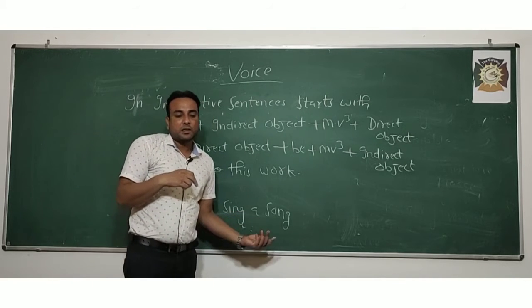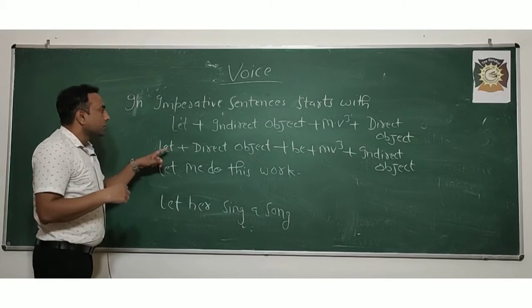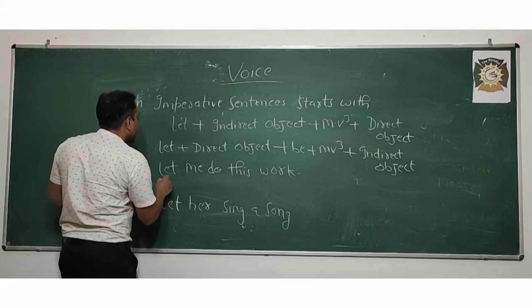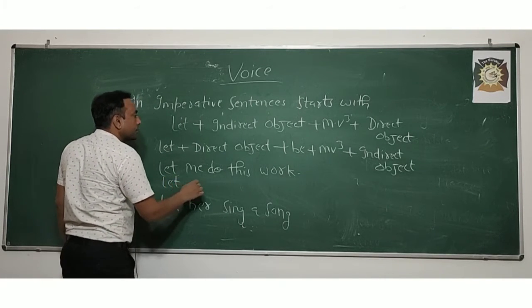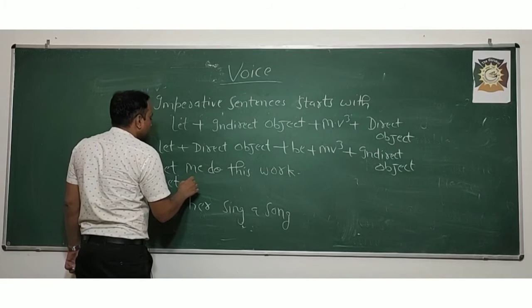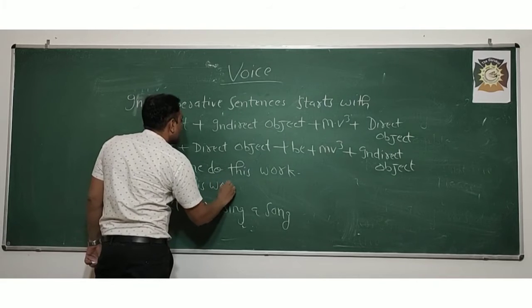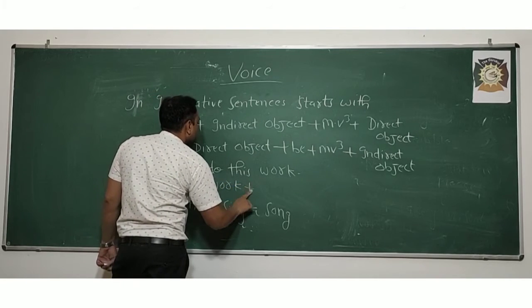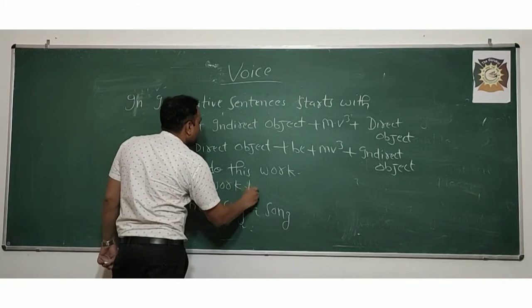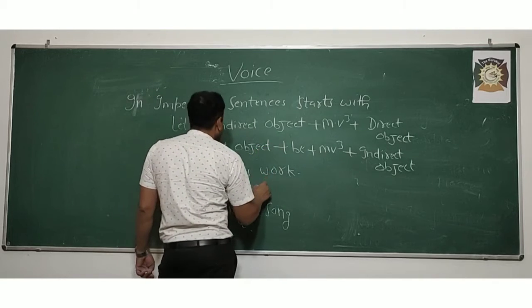So how to change? Let her sing a song. The formula is: let will remain as it is. Let plus direct object, let this work, plus be, plus the third form of the verb.